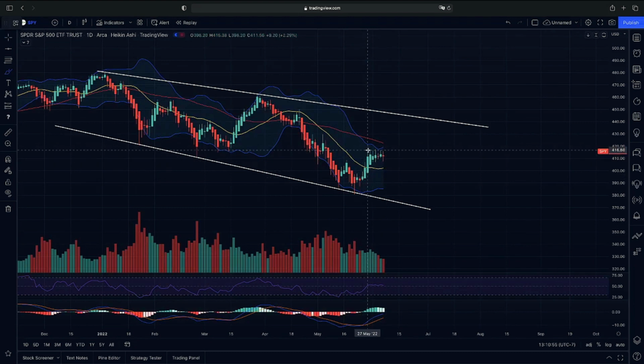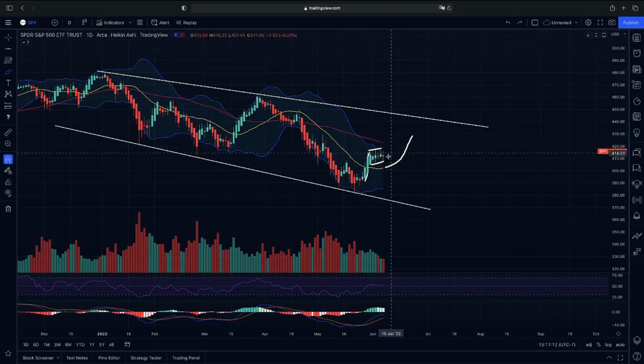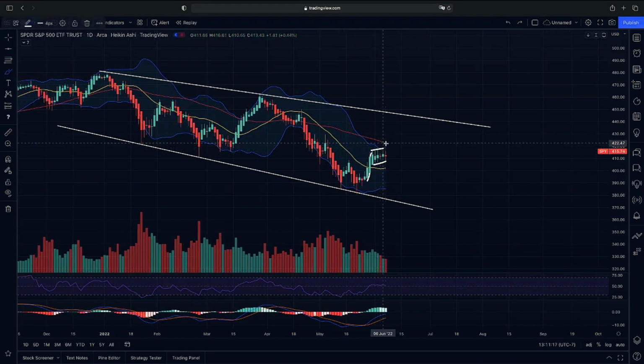And as far as a continuation, if we do break above our flag here, we would be looking for that 20-day moving average to cross back over our 50 and continue to respect the upper end of our 20-day moving average to get that clean breakout here. That is exactly what we'd be looking for to have that continuation here. So again, if we do not get that 20-day moving average to cross back over our 50 and continue to respect it, then we will possibly get rejected on our 50-day moving average that is pointing down here. So we're going to be careful, but again, looking for that continuation with our 20-day jumping over our 50-day moving average will be very key here.